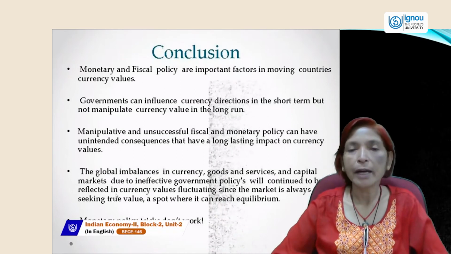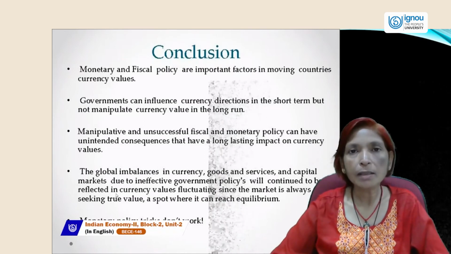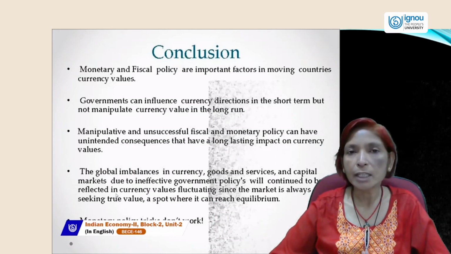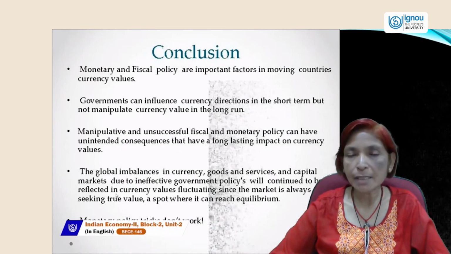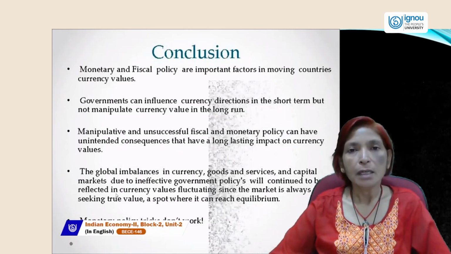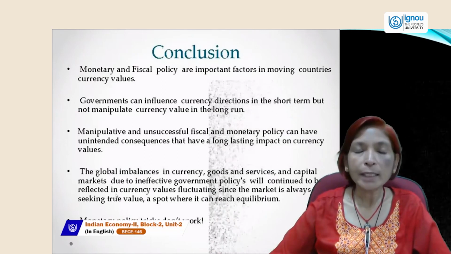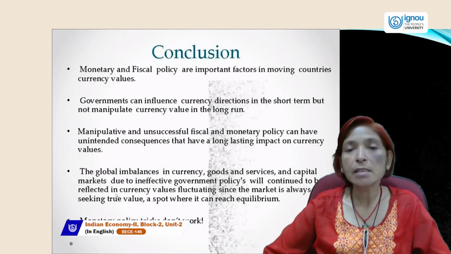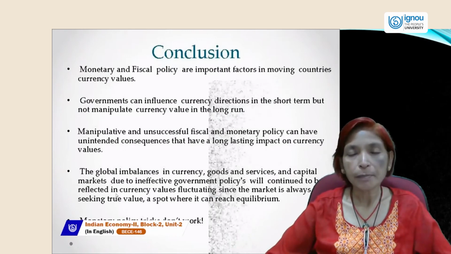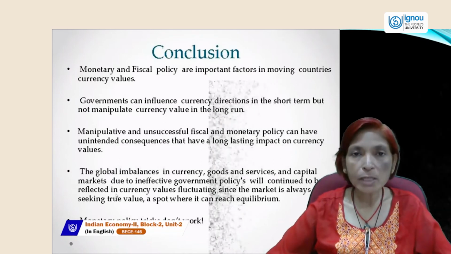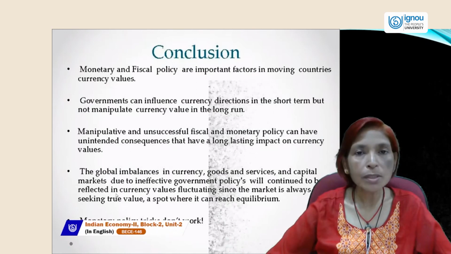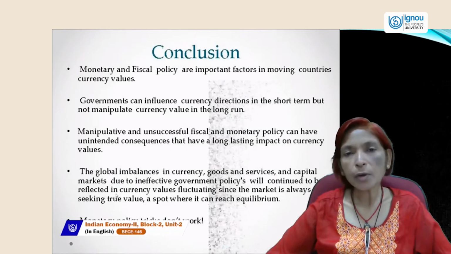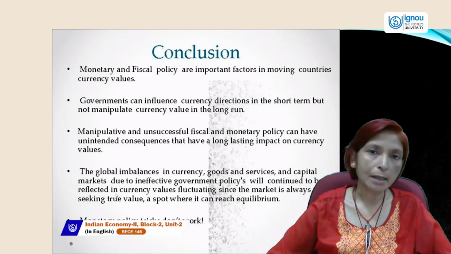So monetary policy and fiscal policy are the two main important macroeconomic policies through which government can achieve its set targets like price stability, full employment, economic growth, equality between income and wealth, and increased employment opportunities. If we want to achieve all these set targets, we should use both policies in a combined way. A single policy cannot achieve all the set targets.